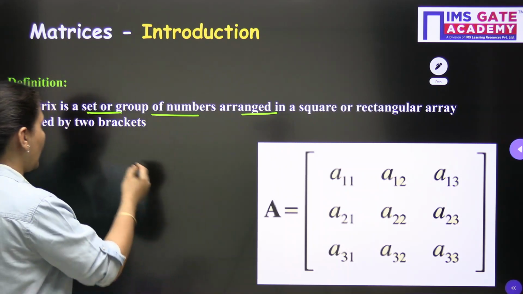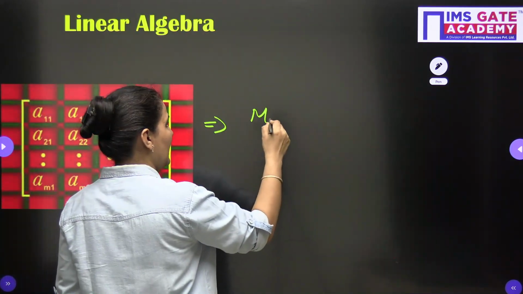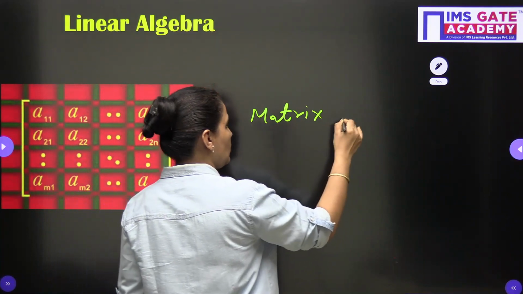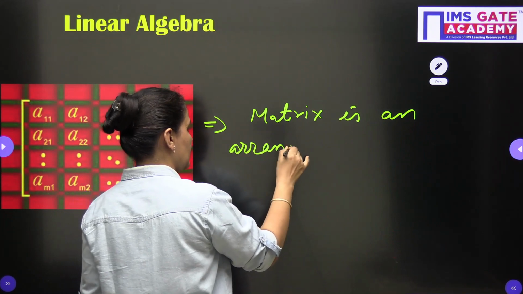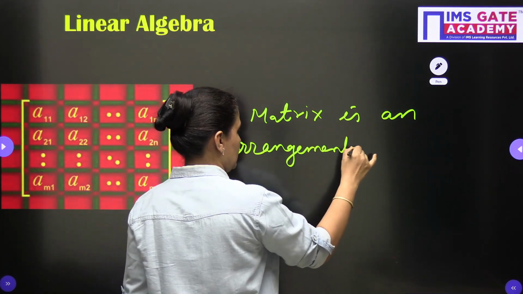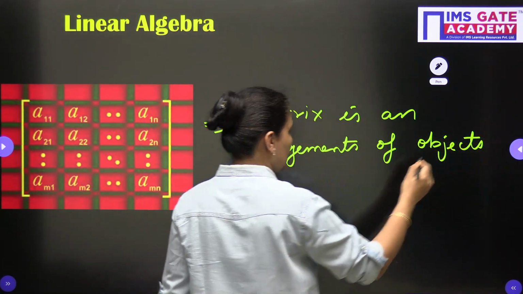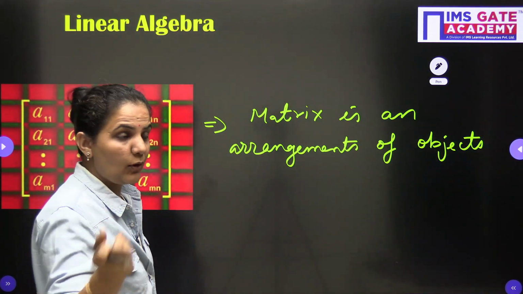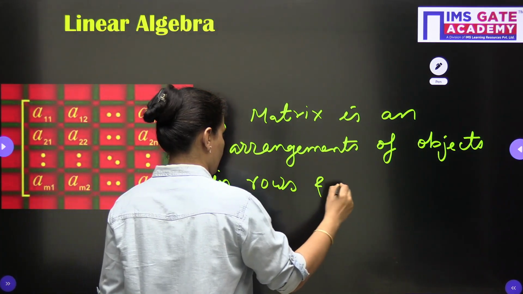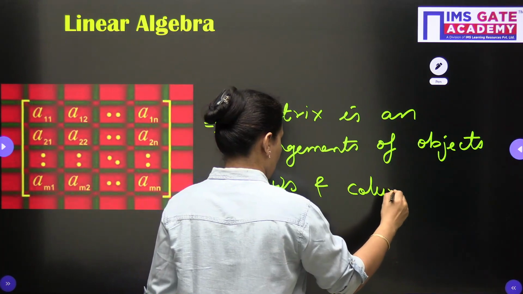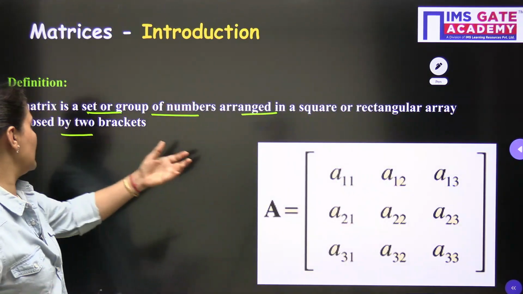In a simpler manner, we can write that a matrix is an arrangement of objects in rows and columns. Objects here means numbers. This is the basic definition.